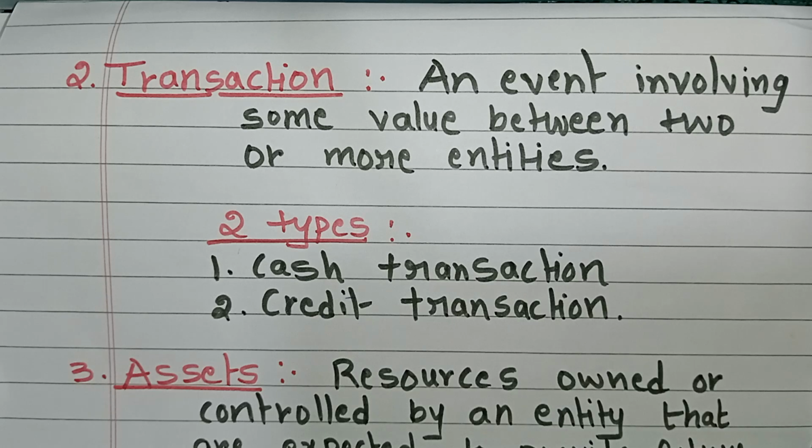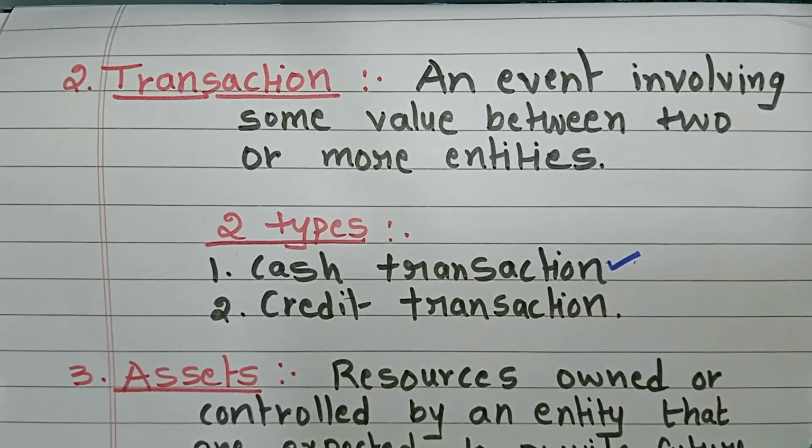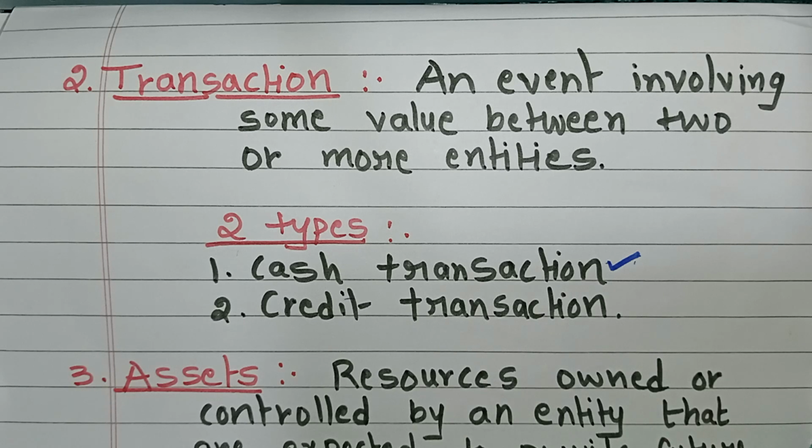This is about cash transaction. And the second one is credit transaction. What does it mean? In a credit transaction, and this is important here, goods or services are sold or purchased with an agreement that payment will be made at a later date.